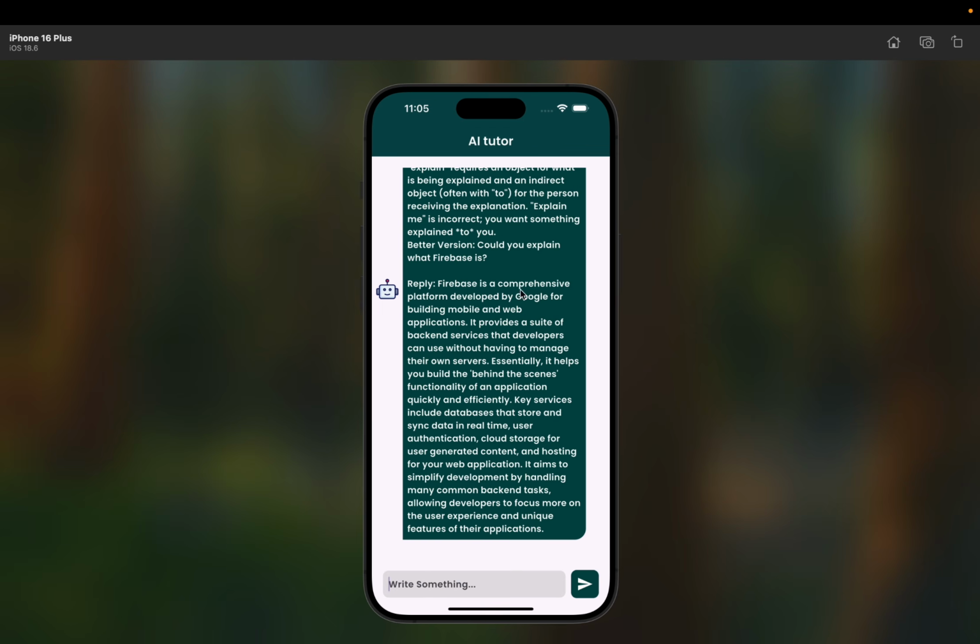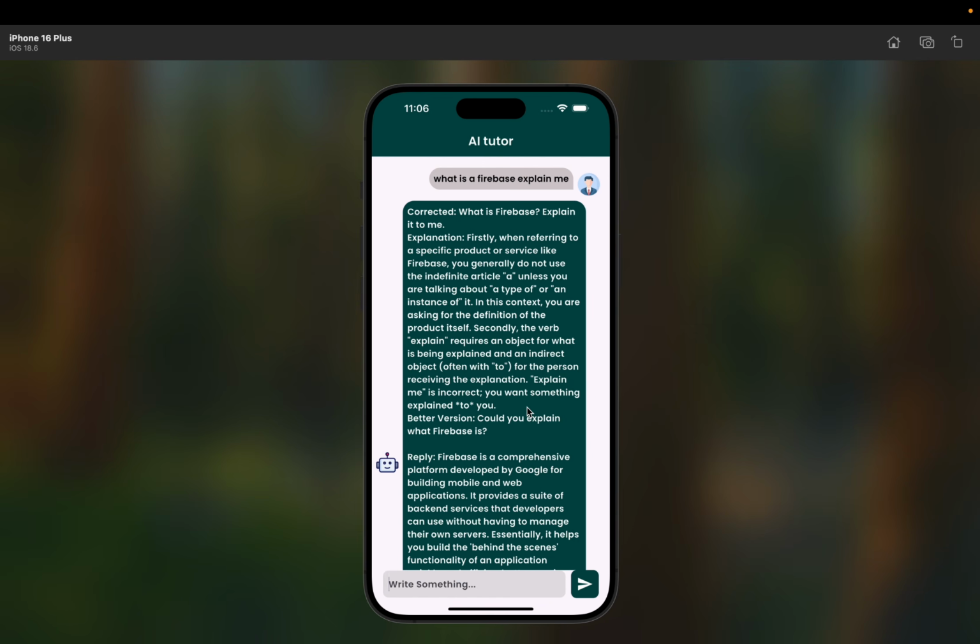The reply is that Firebase is a comprehensive platform developed by Google. You can see that the AI also replies to the question you asked, so the AI tutor can correct your English. Second, it can catch any mistake you make in the English sentence. Third, it can provide a better version you can use. Fourth, it can reply to the question you asked. These are all the things we are going to do with Firebase as a backend, and the main thing is how we can use the Google AI Studio API to make this complete app. So without any delay, let's get started.